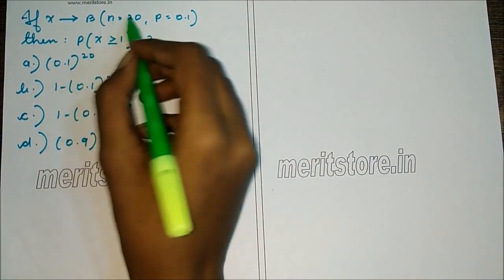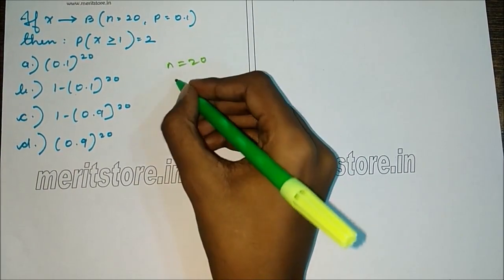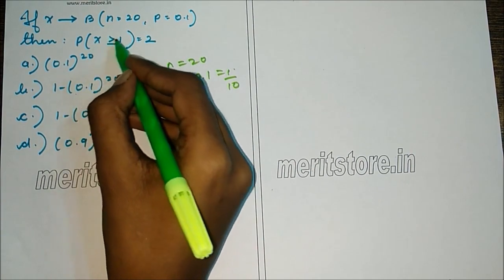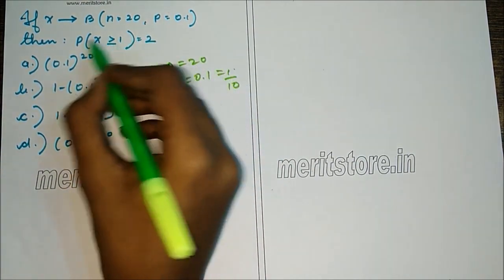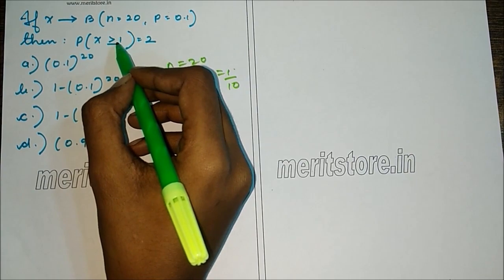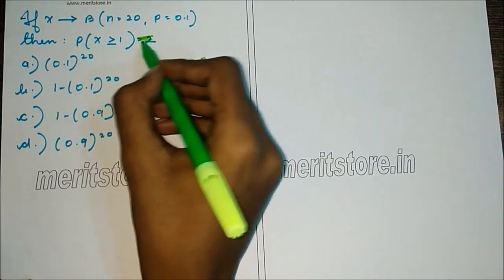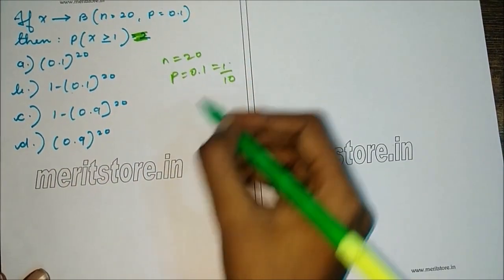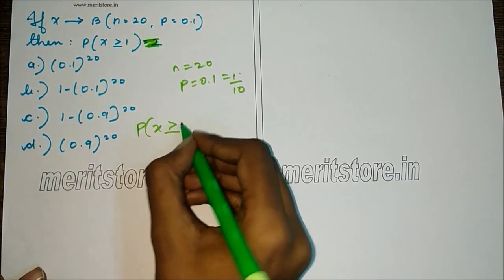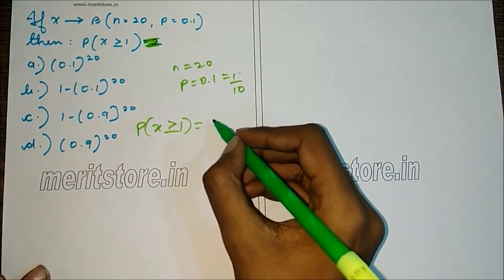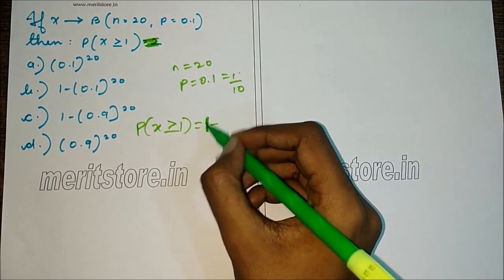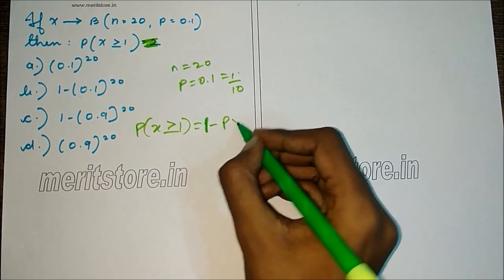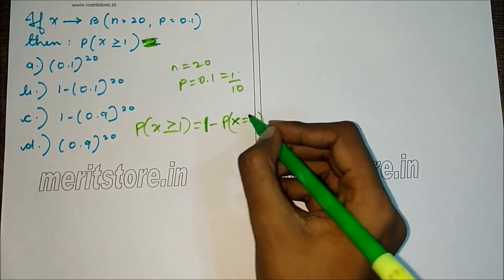So in this sum, N is given as 20. P is 0.1, that is 1 by 10. We have to find the probability of X greater than or equal to 1. So probability of X greater than or equal to 1, that is probability of at least one success, is total probability, that is sum of all probabilities, which is 1, minus probability of no success, that is probability of X equals 0.